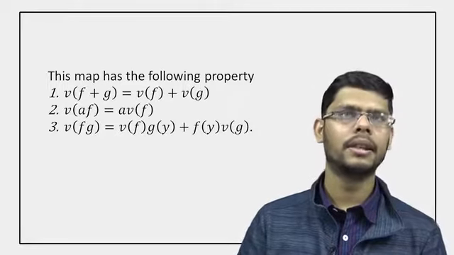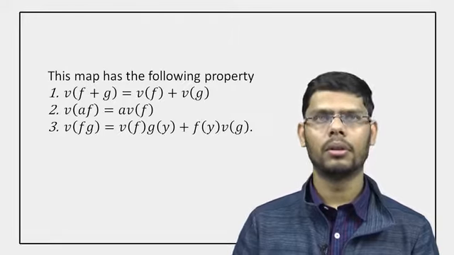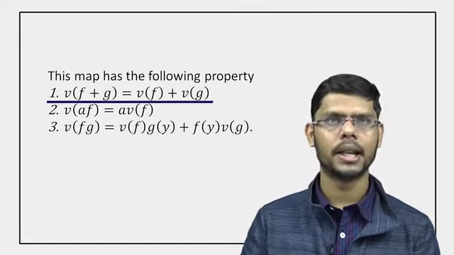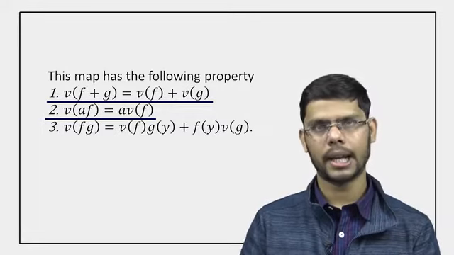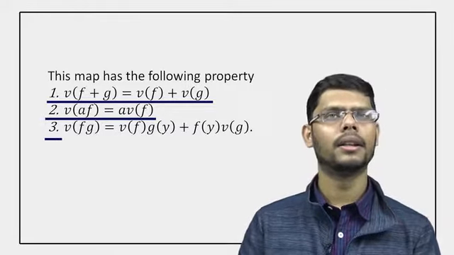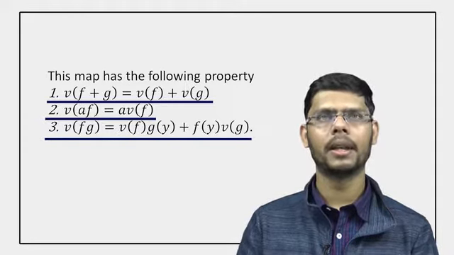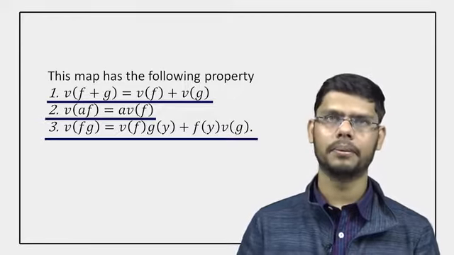Now this function v(f) has the following properties. The first two are called the linear property, and the third one is called the product rule. The first one is v(f + g) = v(f) + v(g), and the second one is v(af) = a v(f), where a is a scalar, a real number. The third one is v(fg) = v(f) g(p) + f(p) v(g).